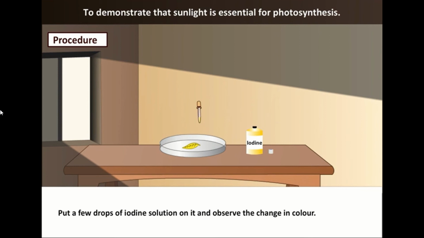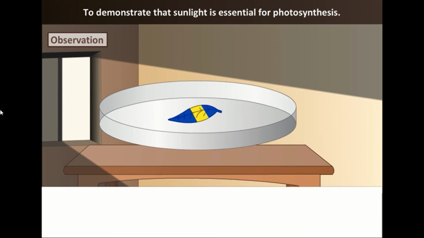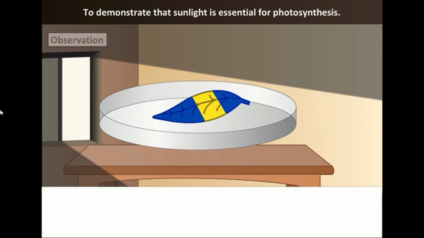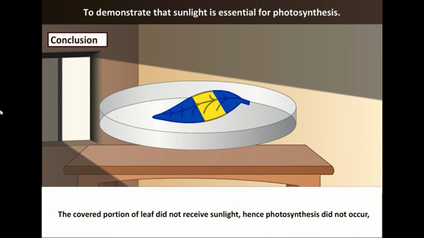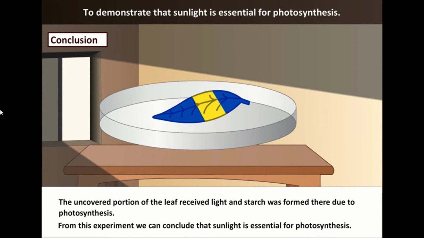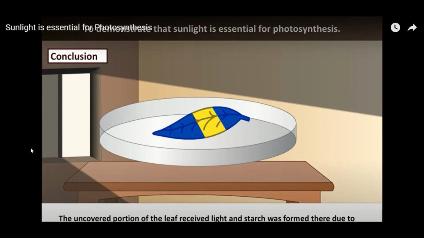The next procedure is to put a few drops of iodine solution and observe the change in color. The next observation is really going to blow you off. The covered portion of the leaf does not change color, whereas the uncovered portion turns blue. The covered portion of the leaf did not receive sunlight, hence photosynthesis did not occur, so there is no starch content on that part. The uncovered portion of the leaf received light and starch was formed there due to photosynthesis.